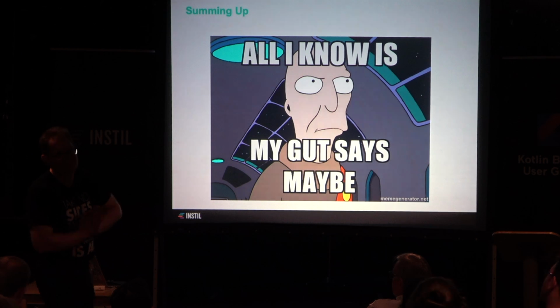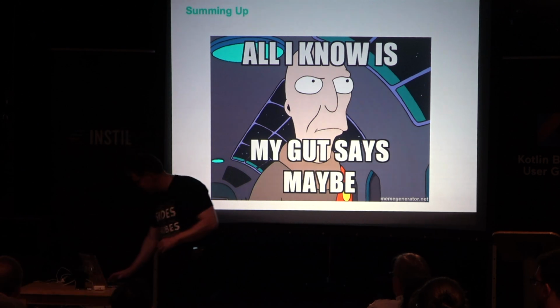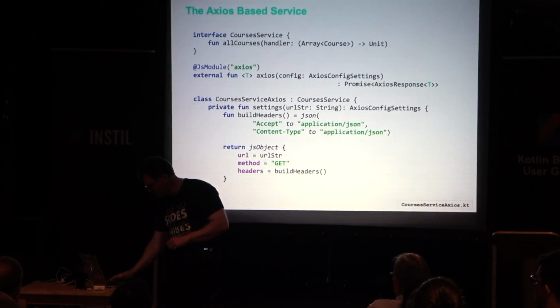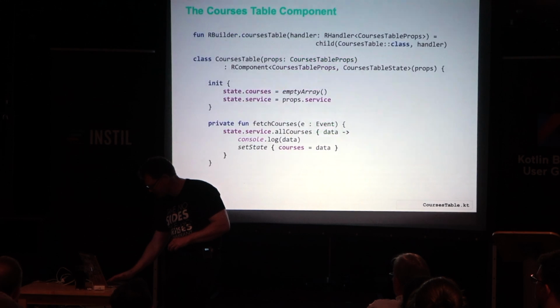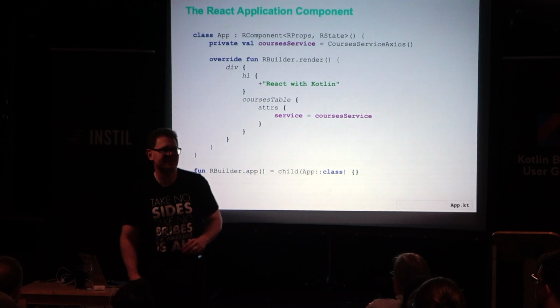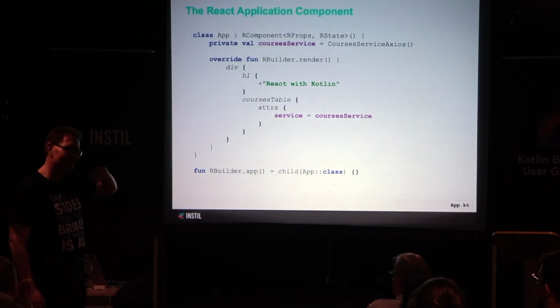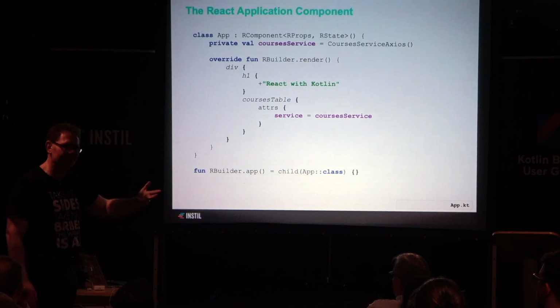Was there anything you find kind of difficult to do in it? Yeah, well, there's a few things that get really annoying. So first of all, there are things I don't like about the DSL. So for example, you see here where it says attrs, you have to say attrs. Why attrs?